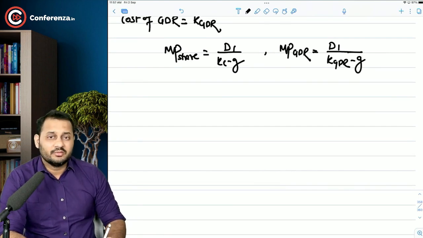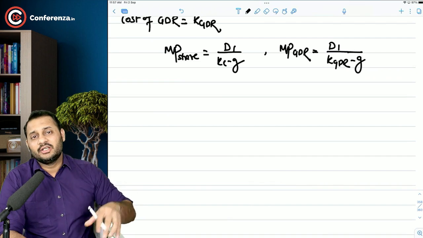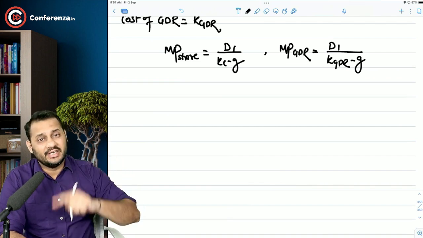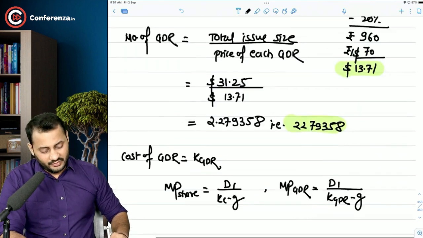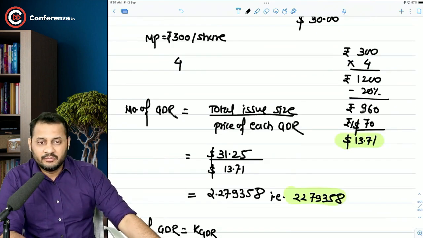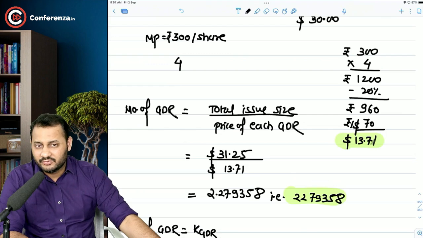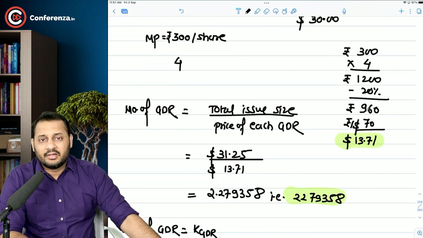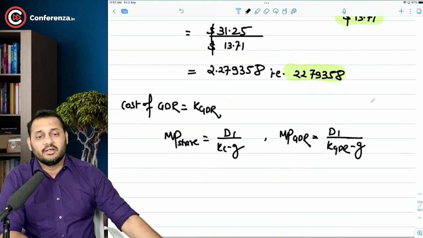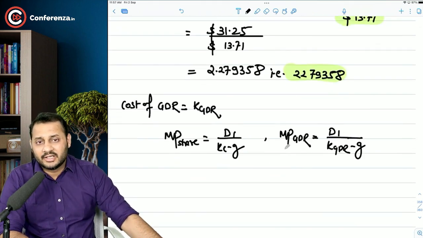Okay. Now, what is the market price of the GDR? You can calculate that in terms of rupees, because we need to calculate the cost for Right Limited, which is sitting in India. So what will happen? I will tell you. 960 rupees, or $13.71, will be collected from the investor. It will then be converted to rupees, which will be 960. But understand, 4% out of it will be kept as issue expenses. So we will not receive the entire 960. We will receive 4% less.